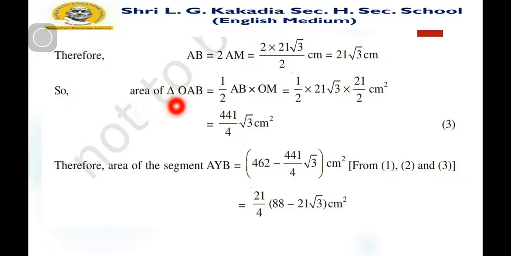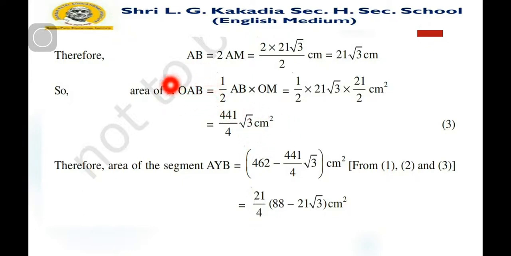So the area of triangle OAB is half of base multiplied by altitude. AB is the base and OM is the altitude. Half of 21 square root 3 into 21 by 2 centimeter, that is equal to 441 divided by 4 square root 3 centimeter square.